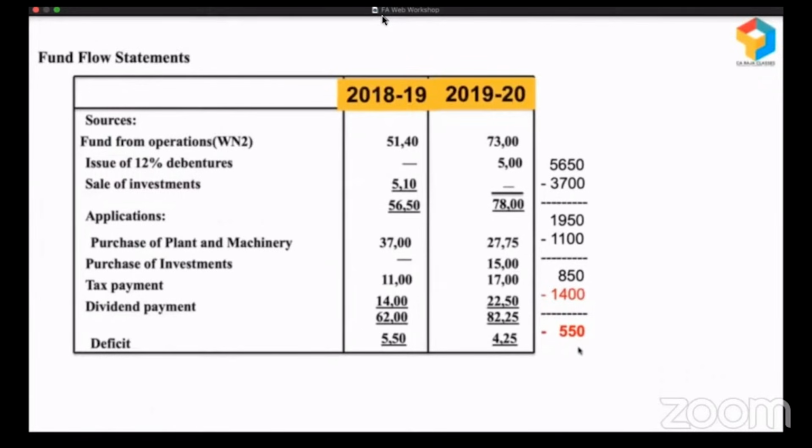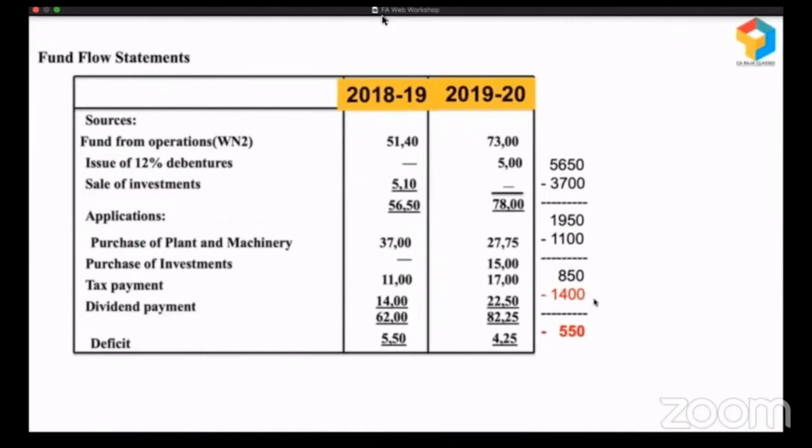A simple example can be cash credit or overdraft, because they wanted to pay 1,400 to their owners, but they have only 850. So that 850 plus money available in cash credit or overdraft to the extent of 550, put together, they paid dividend of 1,400. So this shows their financial discipline. When they have only 850, why are they paying 1,400?